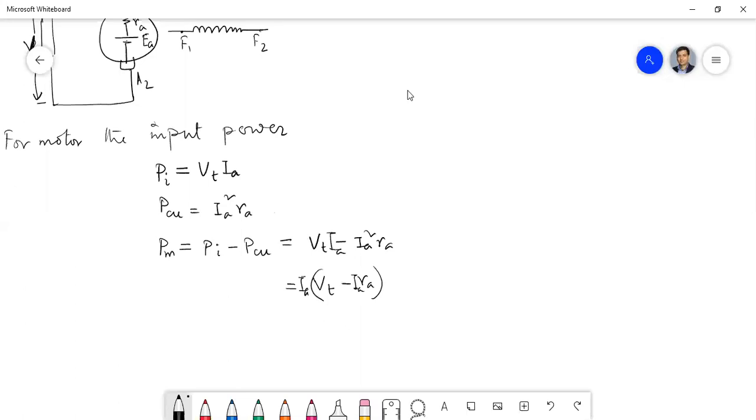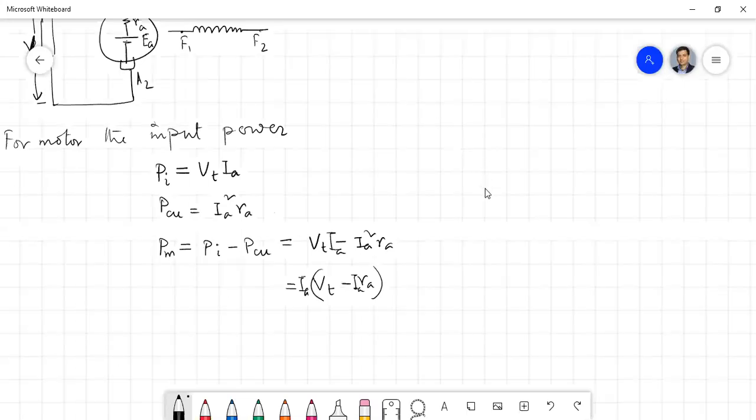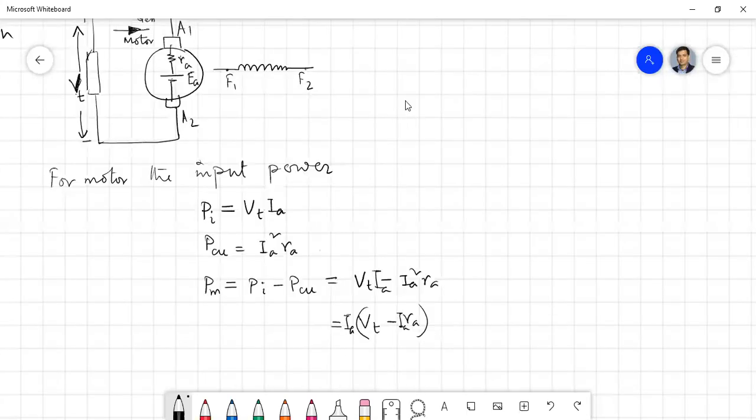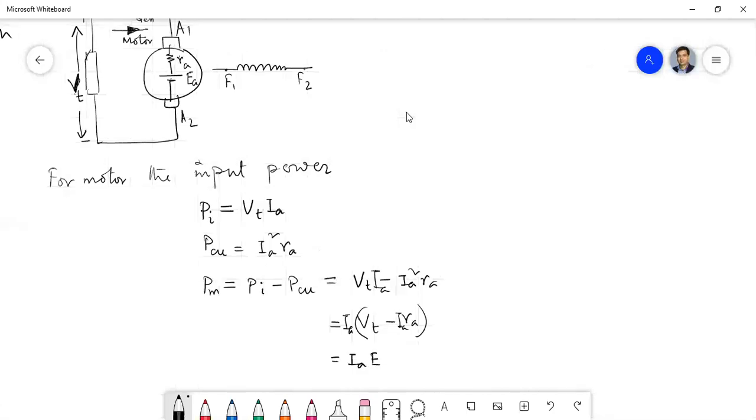Now if we look back at the circuit, what is Vt minus Ia Ra? That is Ea, the armature voltage. For a motor we call it the same voltage, same expression, Z P phi N by A, but for a motor we call it the back EMF. The thing is the same, only the names are different.